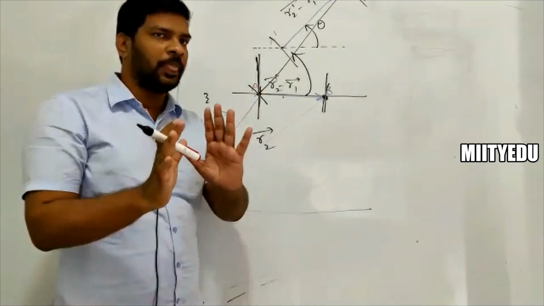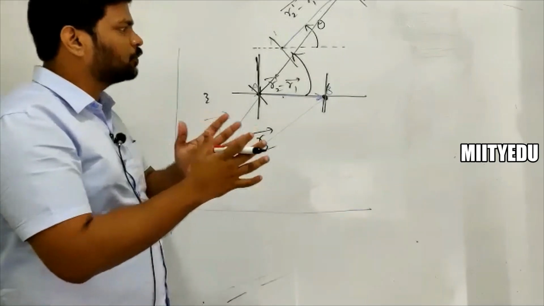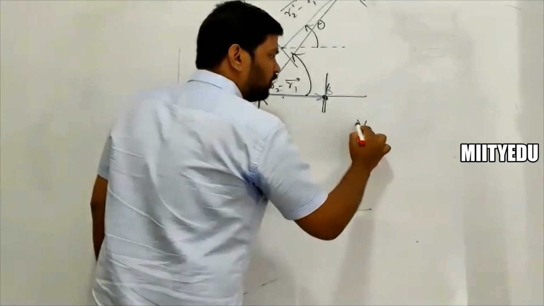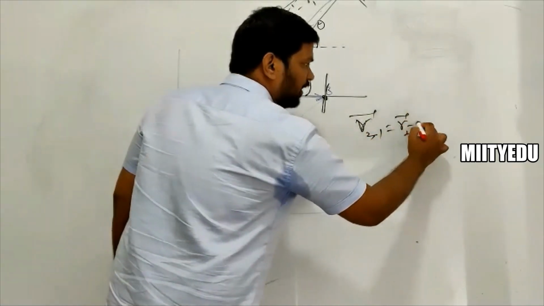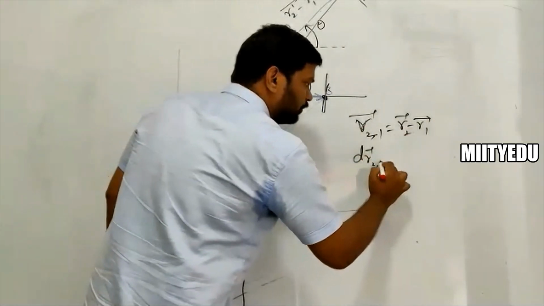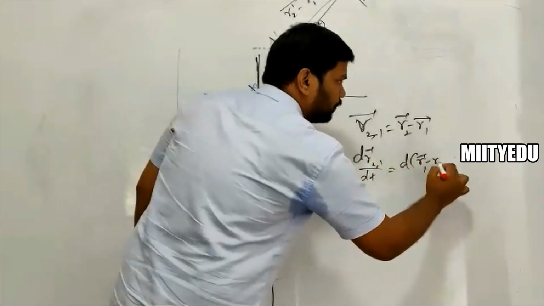With respect to this, suppose the position vector of B with respect to A, or if you proceed further, suppose you want to write the position vector of 2 with respect to 1, that is going to be R2 bar minus R1 bar. And when you go for differentiation of this one, this is going to be the change in this vector.